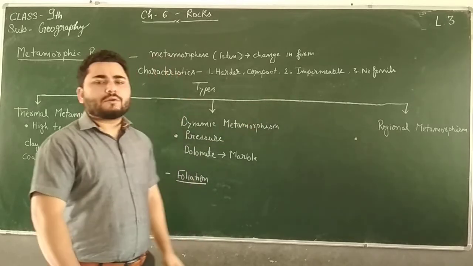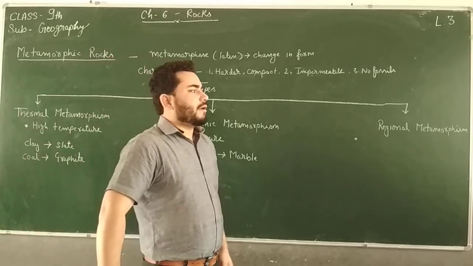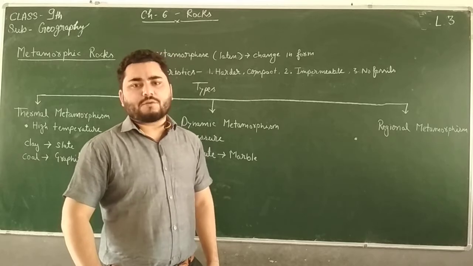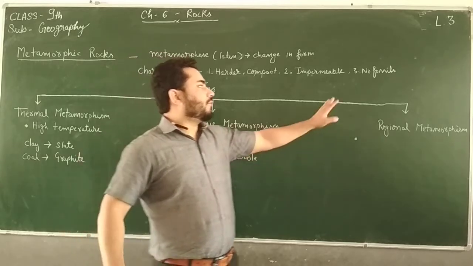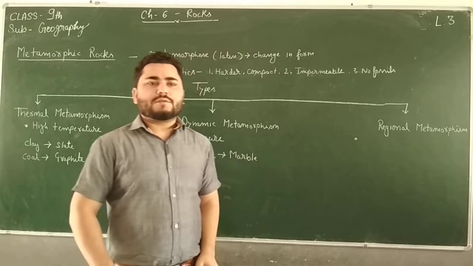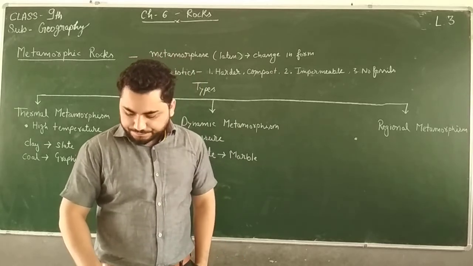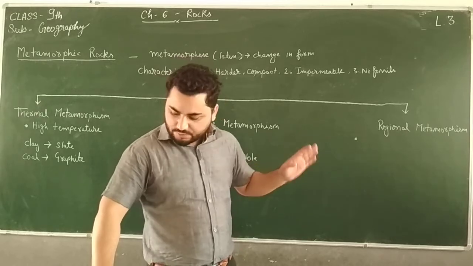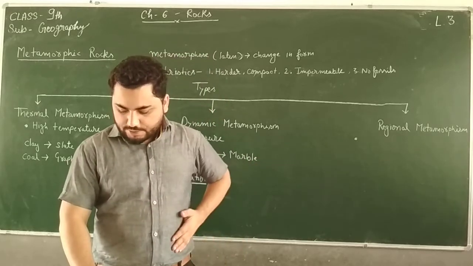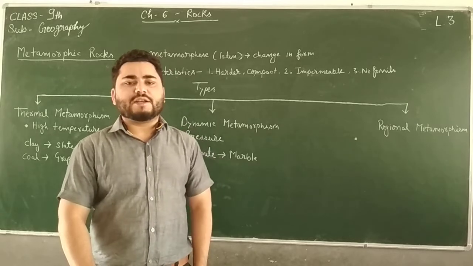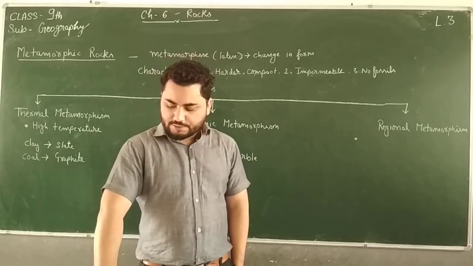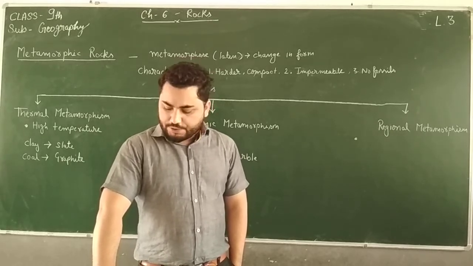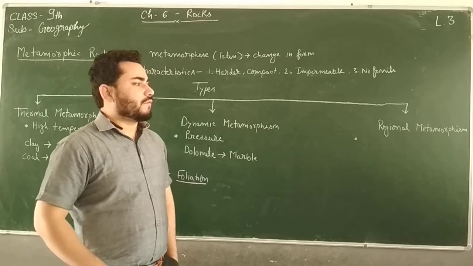Then fossils are not found in metamorphic rocks. If a sedimentary rock is changing its form and becoming a metamorphic rock, then the fossils are decomposed. Fossils are destroyed during the formation of metamorphism. Clear? So these are some of the characteristics of metamorphic rocks. Metamorphic rocks are formed due to change in texture and composition. The texture and composition of pre-existing rocks is changed, and new materials are formed during the process of metamorphism.